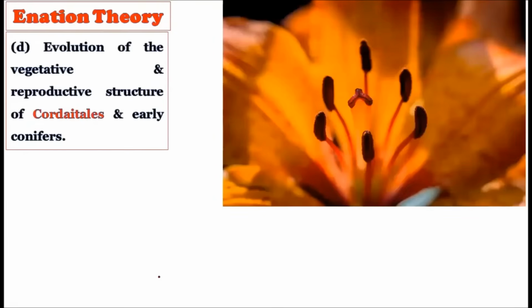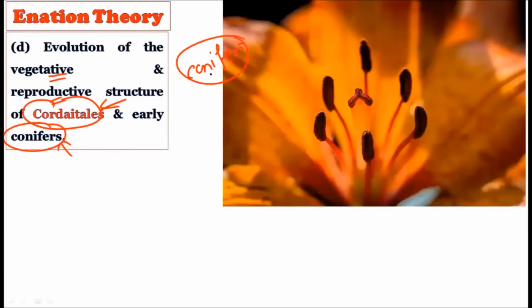Now consider the evolution of the vegetative and the reproductive structures of the Cordaitales and the early conifers. Conifers, as you already know, are a group of the gymnosperms. So how the vegetative and the reproductive structures which evolved later in the gymnosperms got evolved is also answered by these particular theories, because the Telome theory tends to explain the aerial portions in the plants. Whatever the aerial portions were there, they were typically explained by the Telome theory.